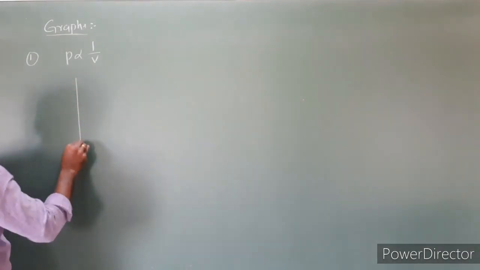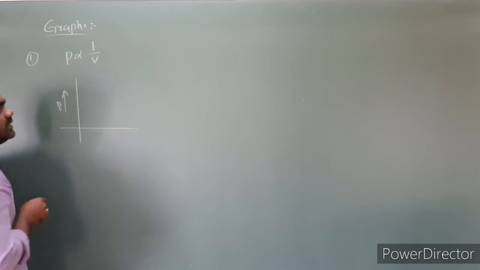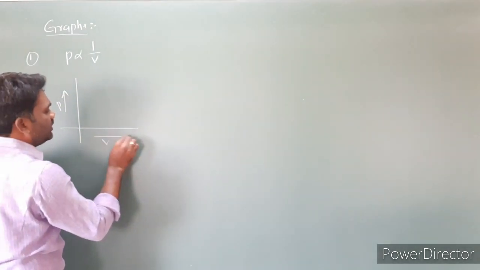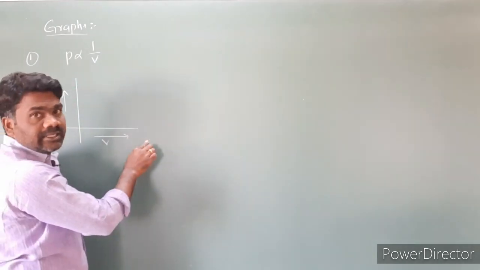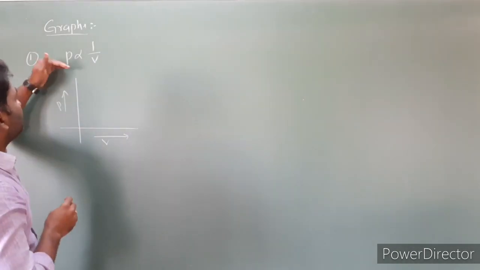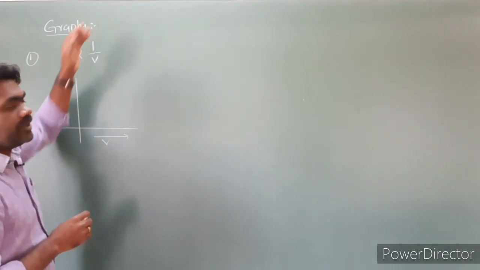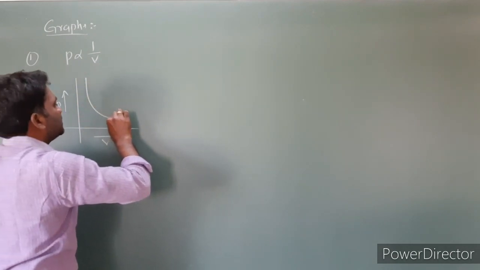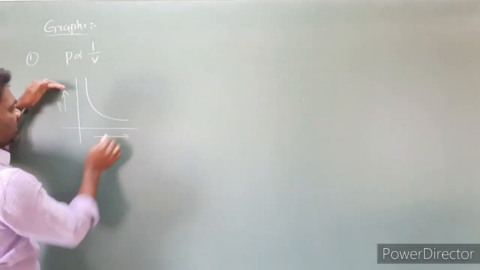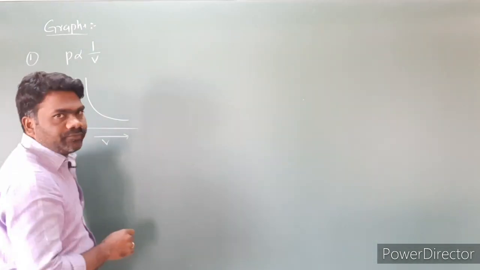So I'm plotting a graph of pressure against volume. Pressure I'm taking on the y-axis and volume on the x-axis. This is increasing pressure and this is increasing volume. Pressure increases, volume decreases; pressure decreases, volume increases. So this is the curve we can expect. Both are inversely proportional to each other. So this is the first graph.